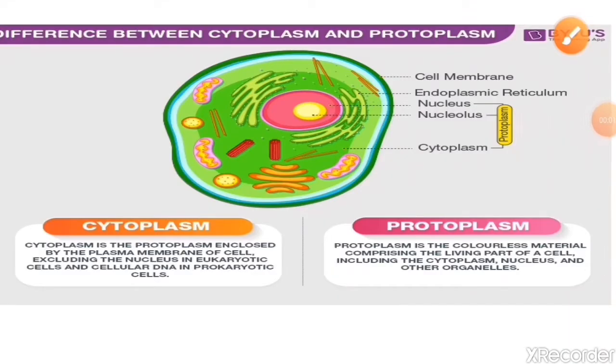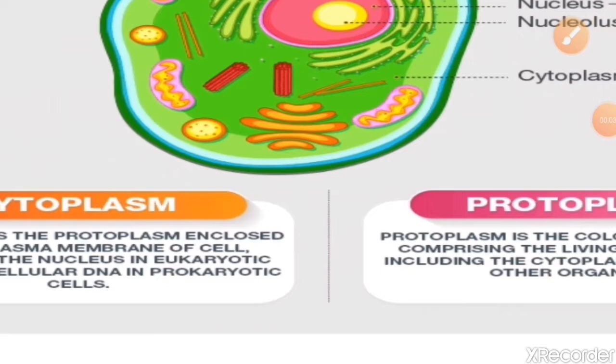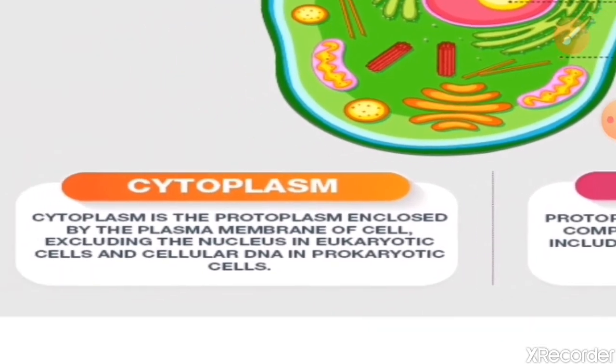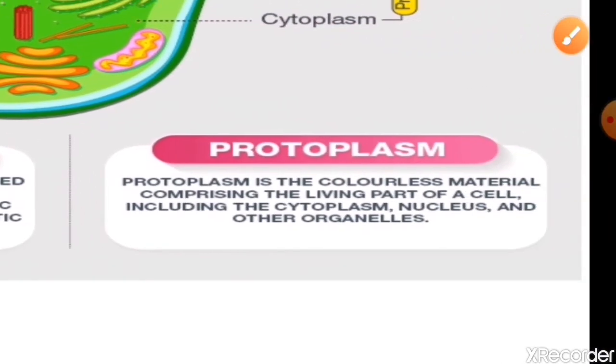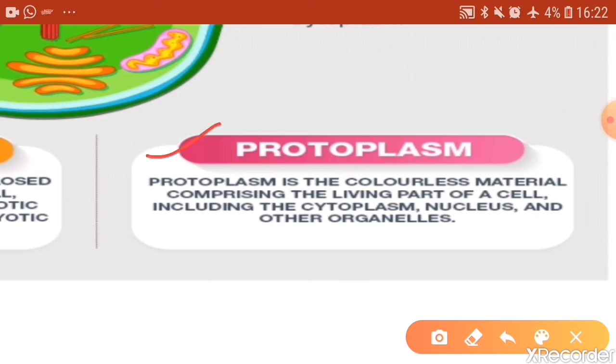Here the main difference between cytoplasm and protoplasm is shown. Cytoplasm, just have a look at this, is the protoplasm enclosed by the plasma membrane of the cell excluding the nucleus in eukaryotic cells and the cellular DNA in prokaryotic cells. Whereas protoplasm, just have a look, is a colorless material comprising the living part of the cell. This includes the cytoplasm, nucleus and all the cell organelles.